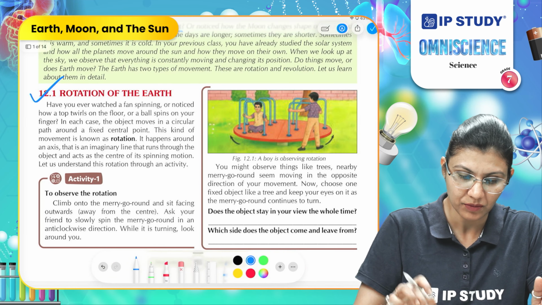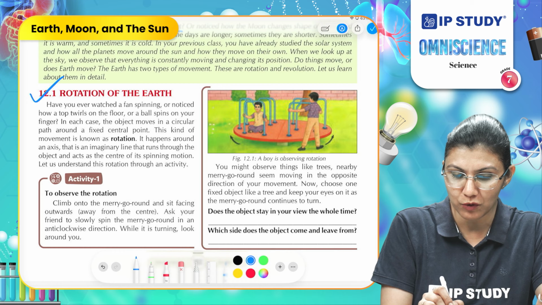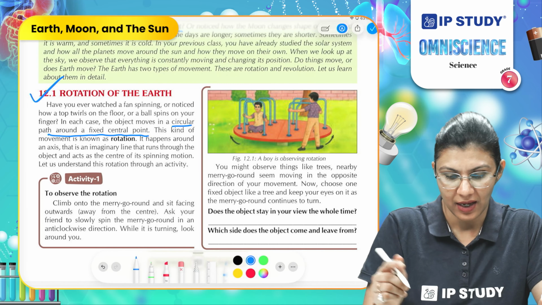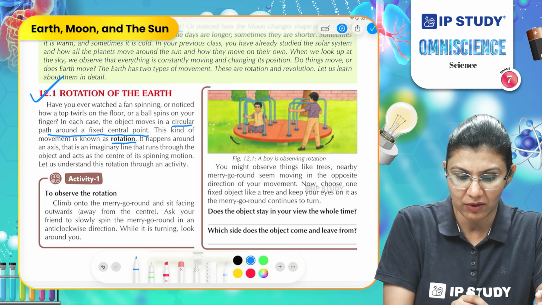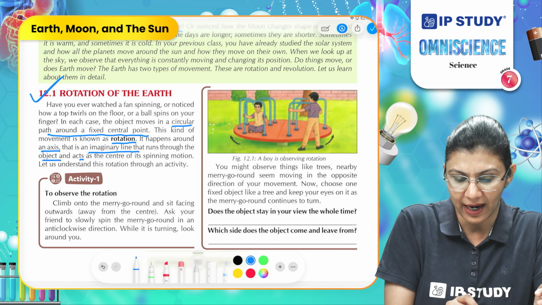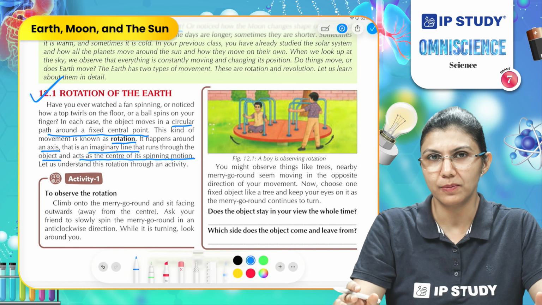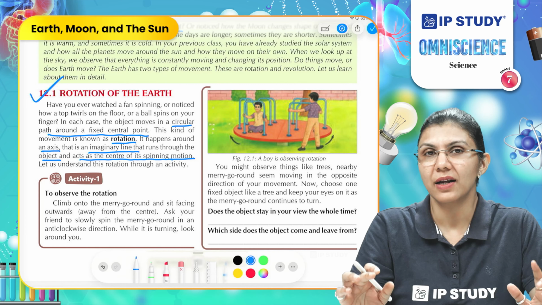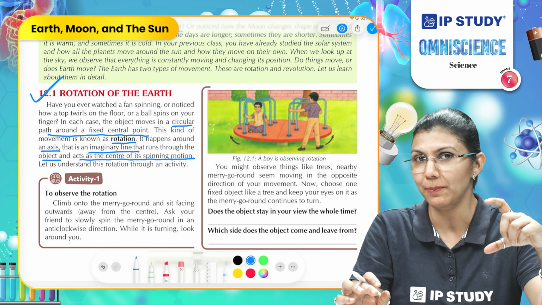of the Earth. So in each case, the object moves in a circular path around a fixed central point. And this kind of movement is known as rotation. It happens around an axis, which is an imaginary line that runs through the object and acts as the center of its spinning motion. It's like a top. If you observe a spinning top, the top spins around its axis, which you can see in form of an iron nail passing through the top.